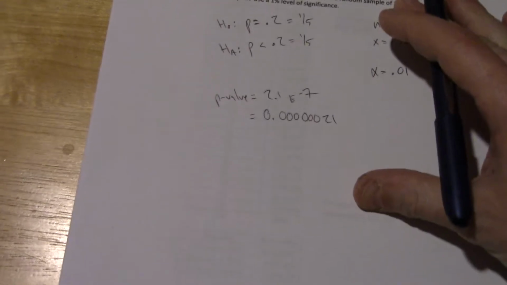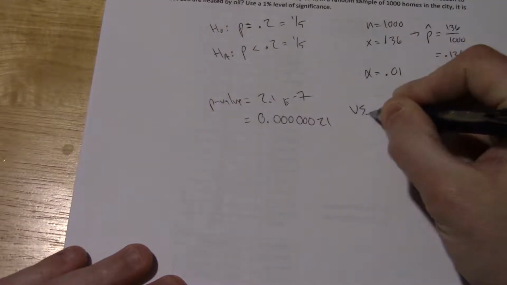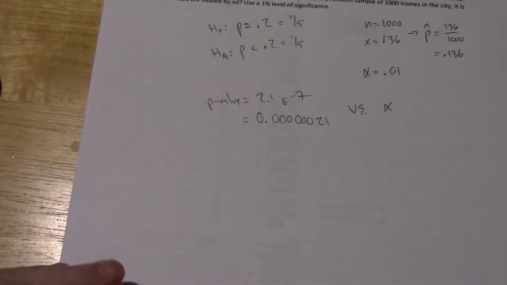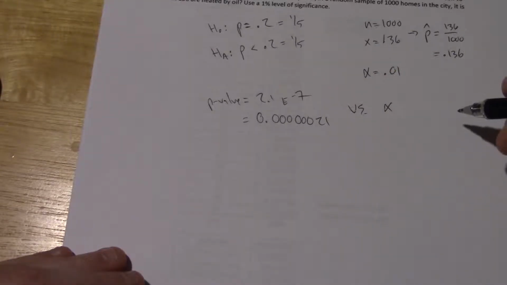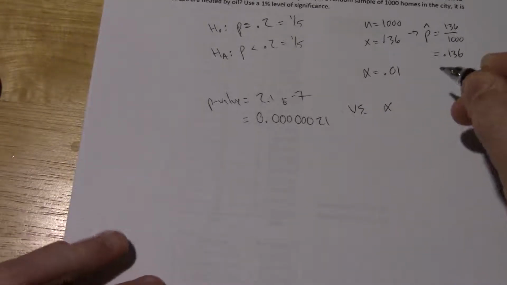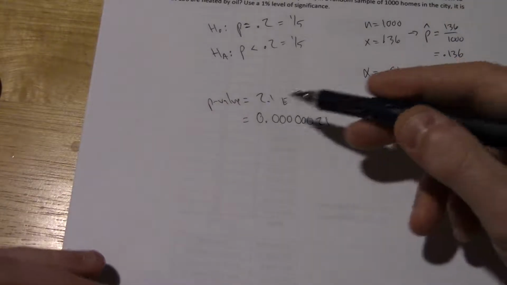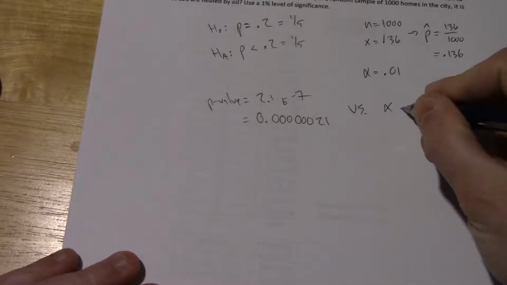So framing that in the conclusion, we always compare the p-value to alpha, the level of significance. Those are the only two things we compare. We don't compare the p-value to the test statistic. We don't compare the test statistic to alpha. We don't compare any other combination of things. It's only the p-value versus alpha, the level of significance.